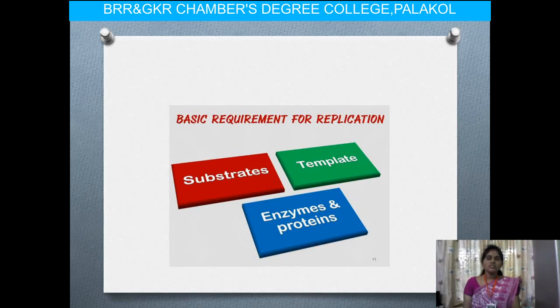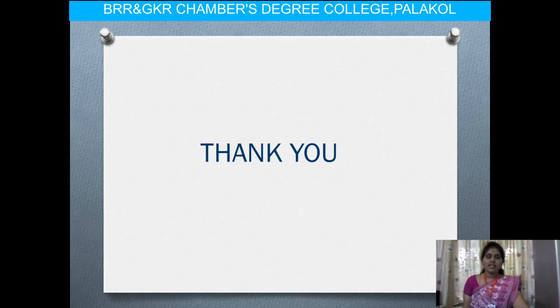These are the most important for starting the DNA replication, and we also want some polymerases and some enzymes for the replication. This is the basis for the DNA replication, and how the mechanism is done and how the enzymes are involved in the replication can be observed in the next section of the class. Thank you.